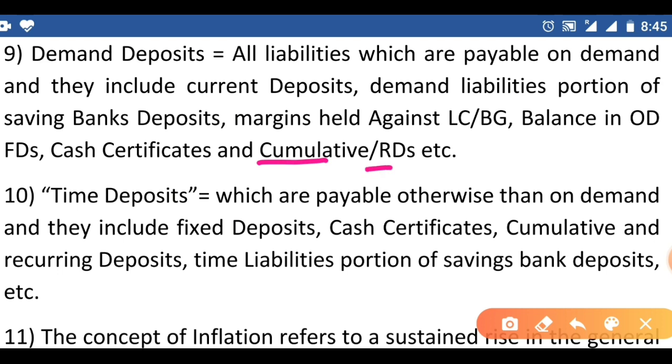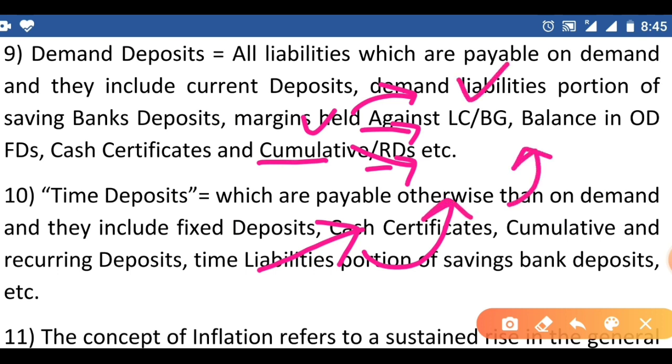Cumulative and RDs: in RDs, the customer saves some money every month. If the customer requires money, he can come to the bank, close his RD and demand the money at any point of time. So RDs are also called demand deposits.